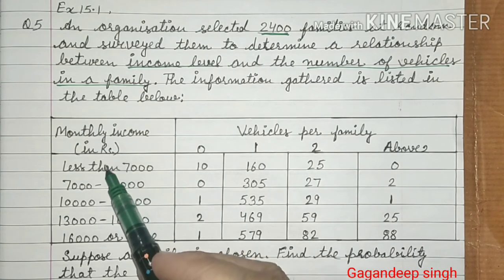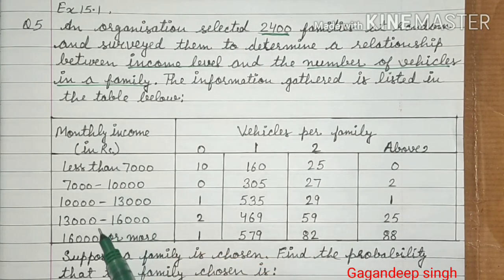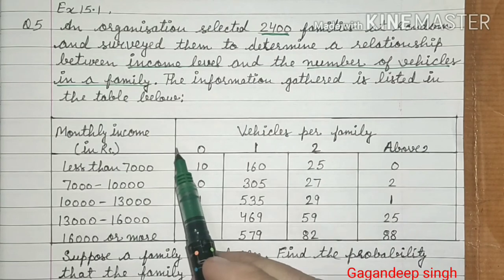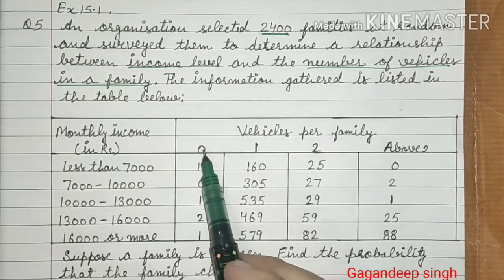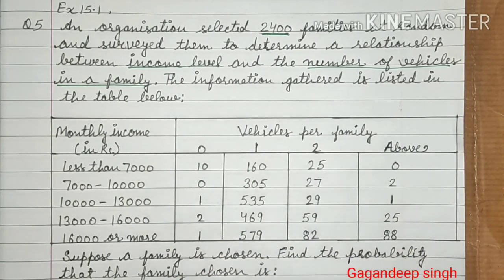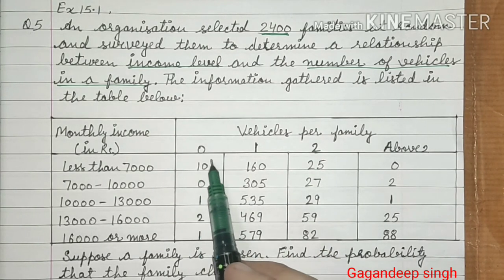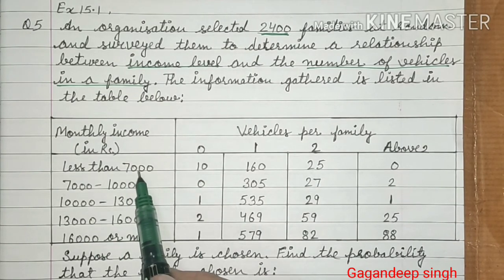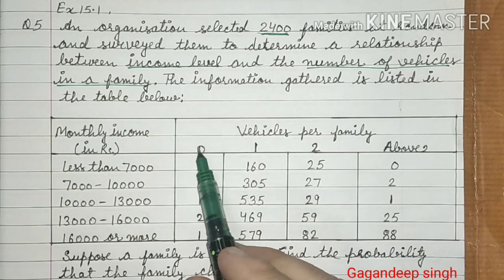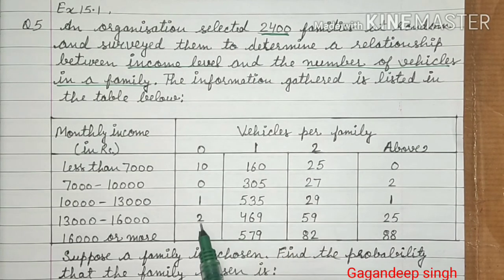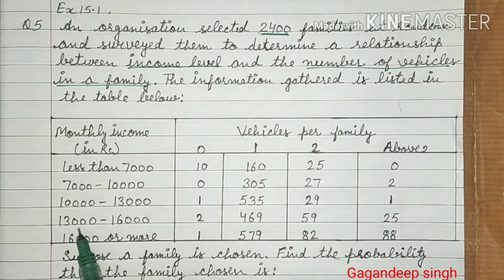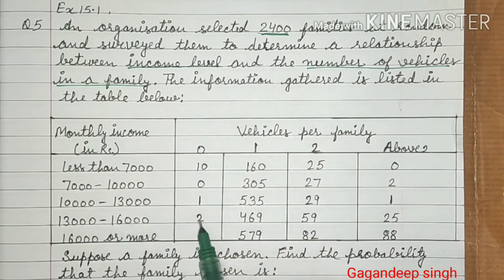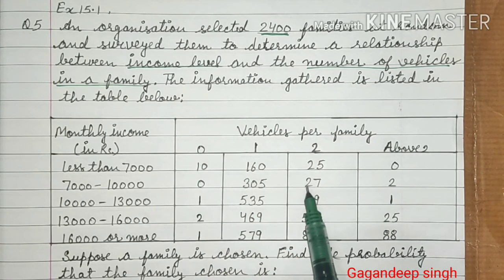So in this table, in this column, their monthly incomes are written. In this horizontal line, number of vehicles they are having are written. So according to the table, 10 families are there whose income is less than 7,000 and they are having 0 vehicle. 2 families are there whose monthly income is between 13 to 16,000 and they are having 0 vehicle.